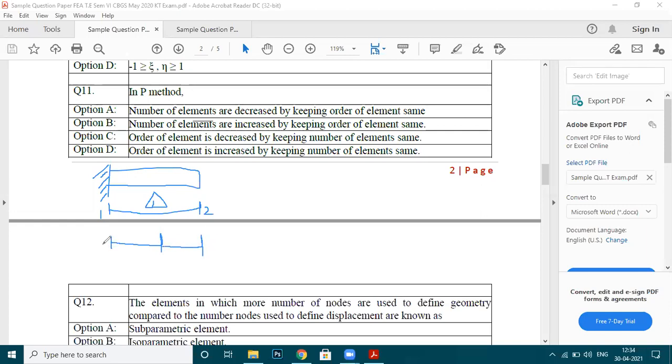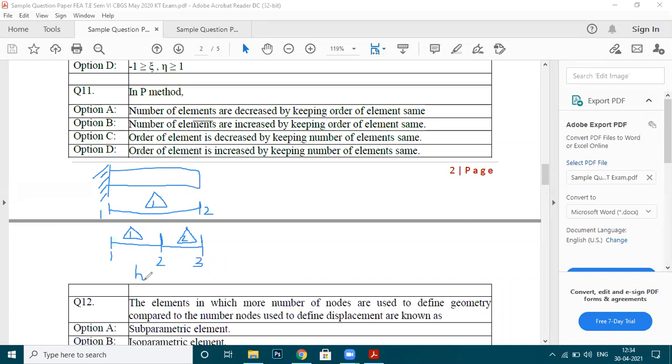So I will get this as element number 1, and this as element number 2. But if you can see clearly, every element will have only two nodes. Element number 1 will have two nodes, 1 and 2, and element number 2 will have two nodes, that is 2 and 3. So this method is basically the H method. This method is called the H method.